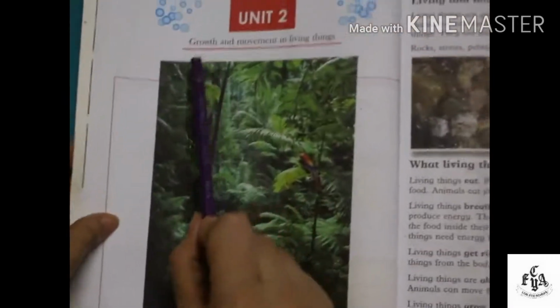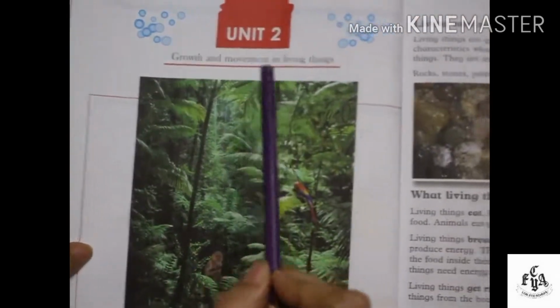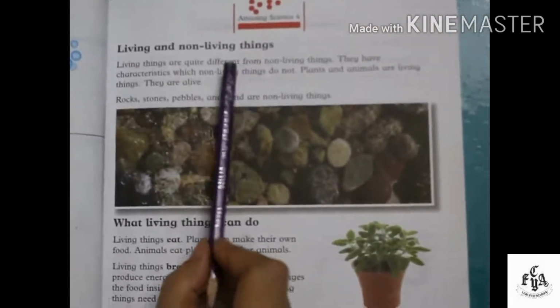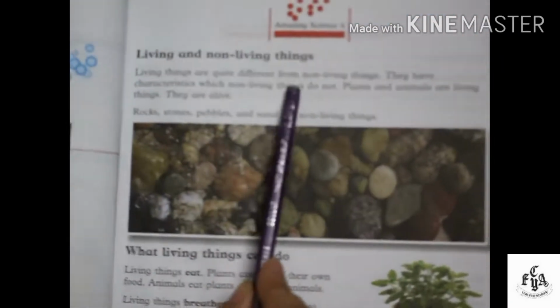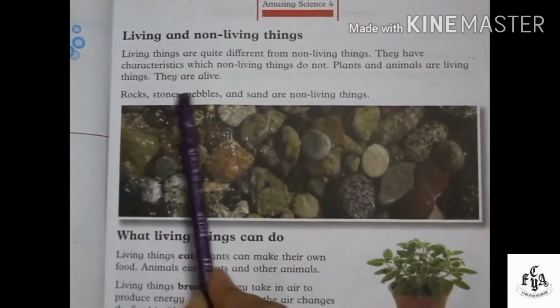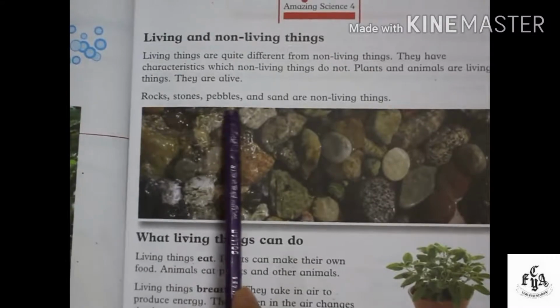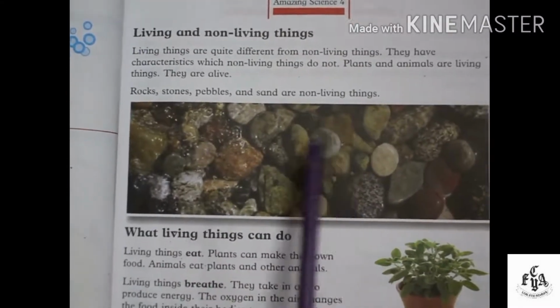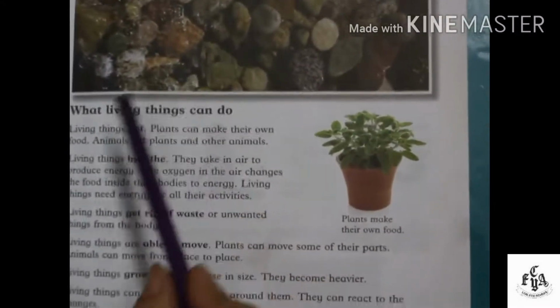Unit number 2, growth and movement in living things. Living and non-living things. Living things are quite different from non-living things. They have characteristics which non-living things do not have. Plants and animals are living things, they are alive. Rocks, stones, pebbles and sand are non-living things. These are some stones and rocks.